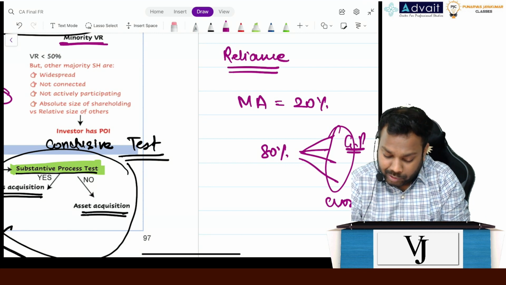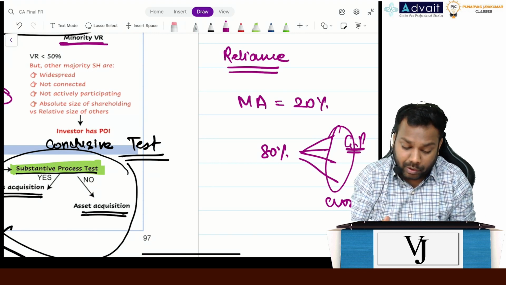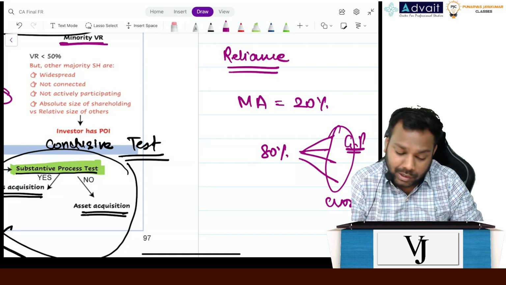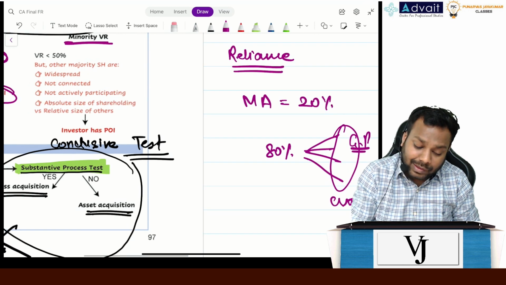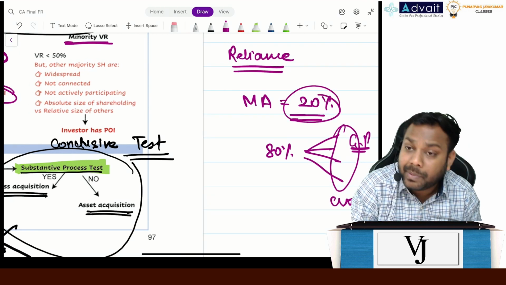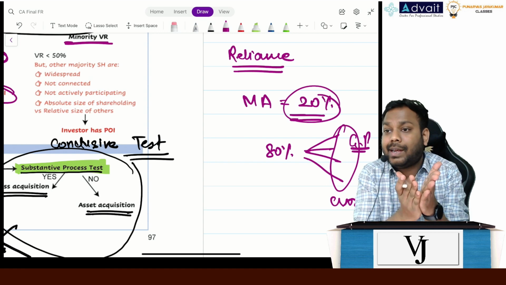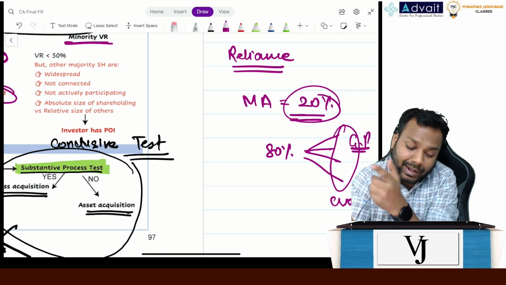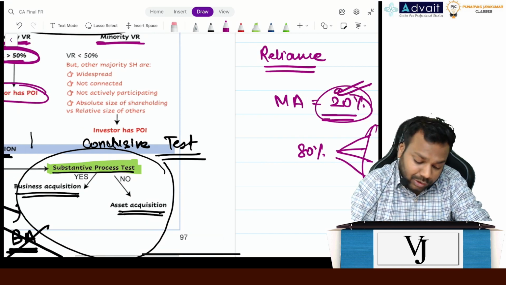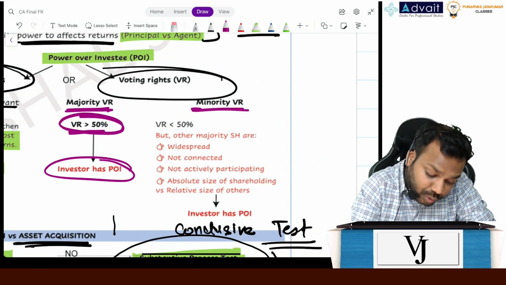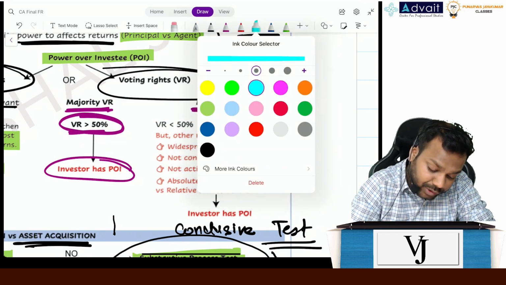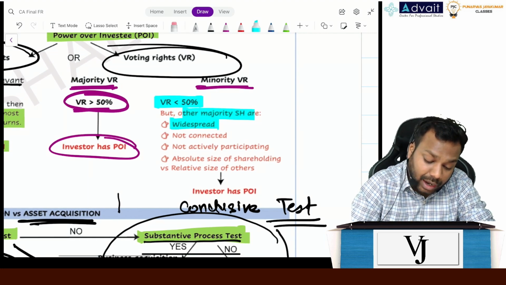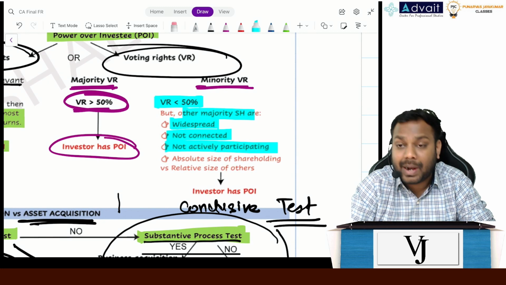Whenever the AGM happens, I get the mail to vote multiple times. But have I ever voted? Not even once. Right? So we are not active also. So what happens, even though Mukesh Ambani has only 20% voting right, the remaining 80% are not connected, they are widespread, they are not active, right? And hence this becomes substantive. Okay, so it says though we do have a voting right which is minority, the other majority shareholders are widespread, not connected, not actively participating.